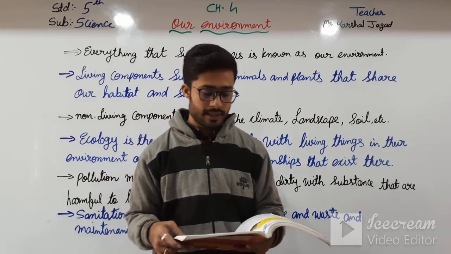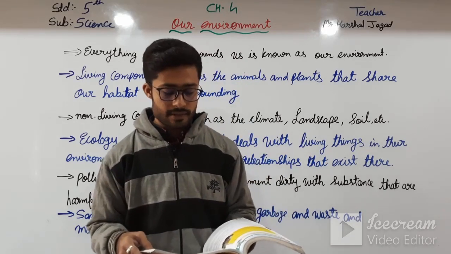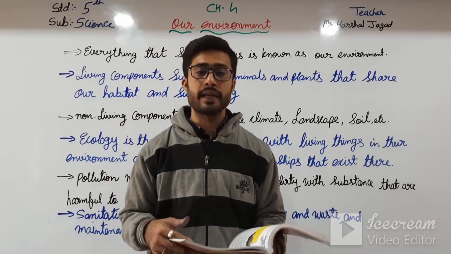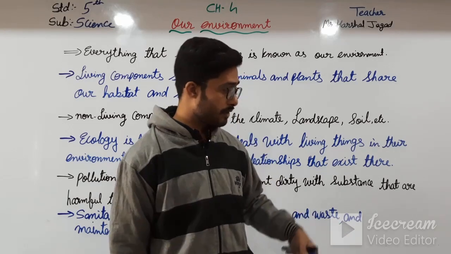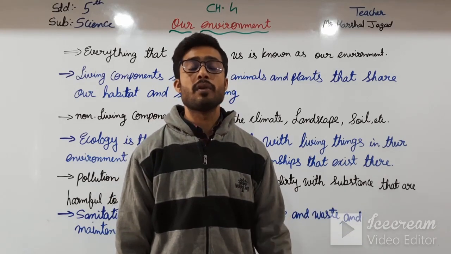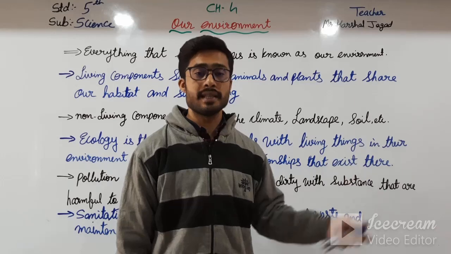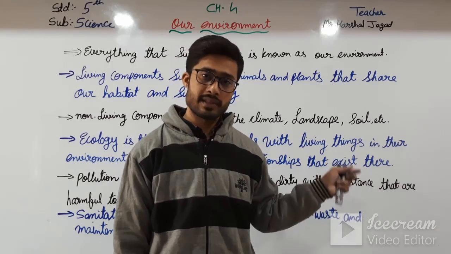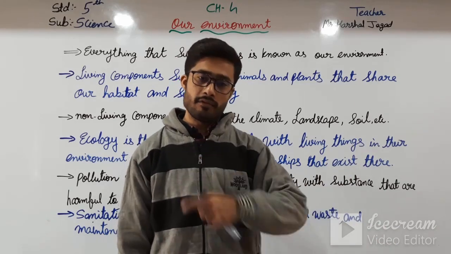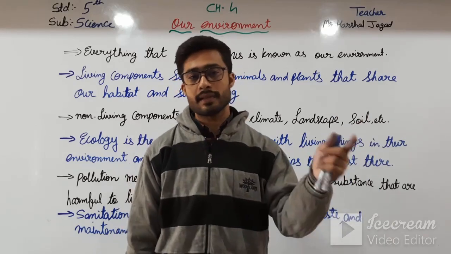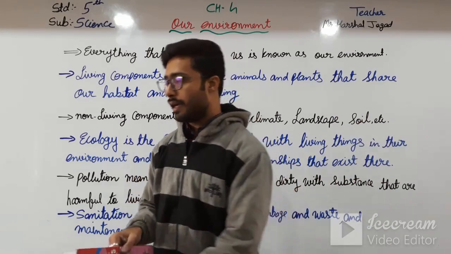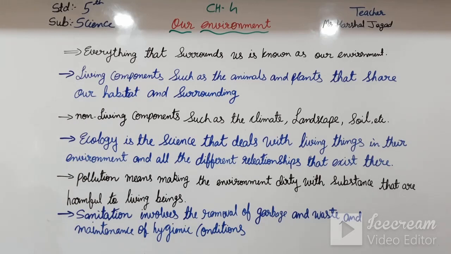The third point: plastic bags find their way to rivers and even the ocean, polluting them. So the plastic thrown there also pollutes the oceans and seas. The rivers also get mixed with it, and it flows along with the water into the seas and the ocean. And our next point is sanitization.